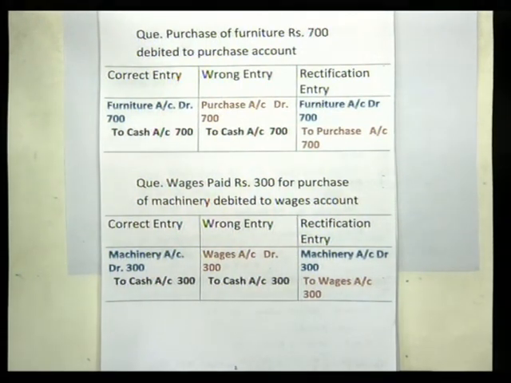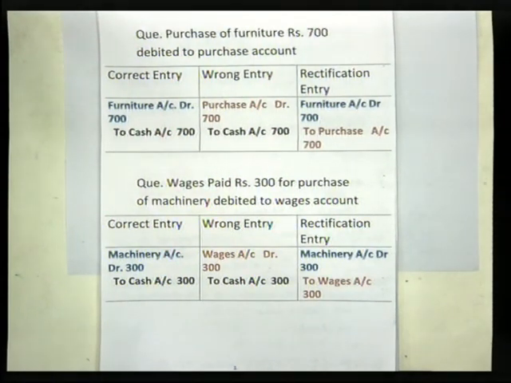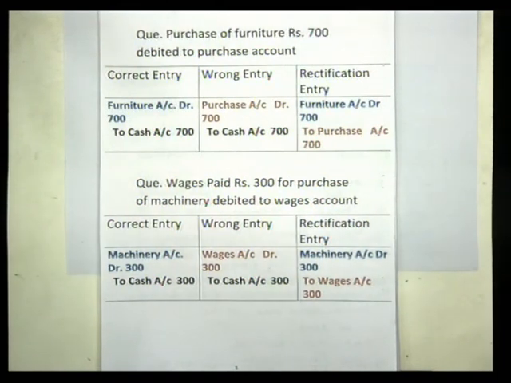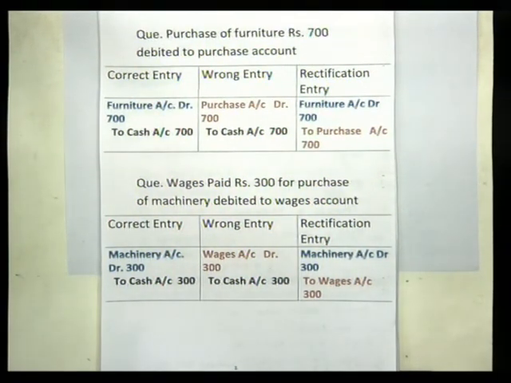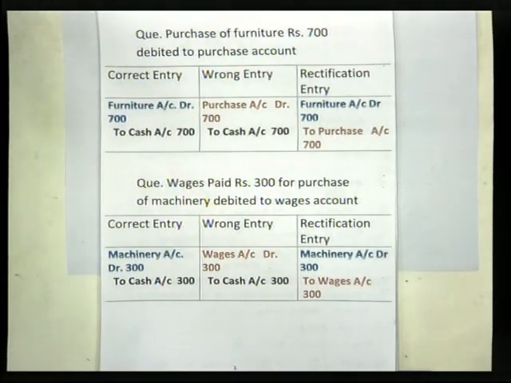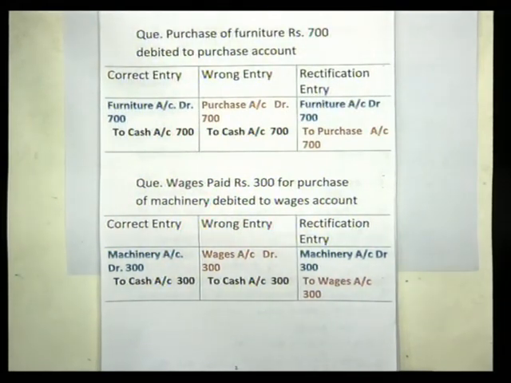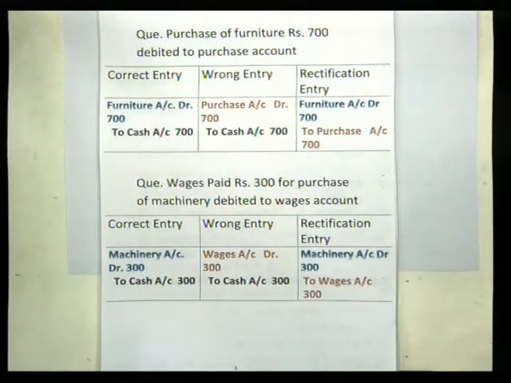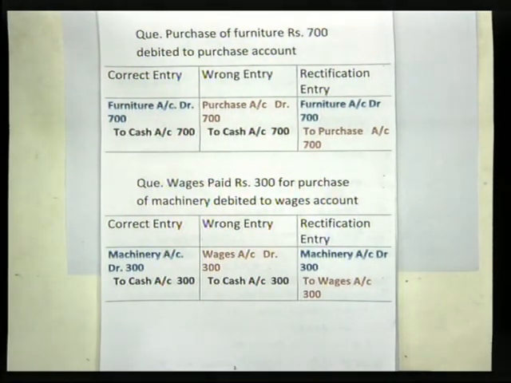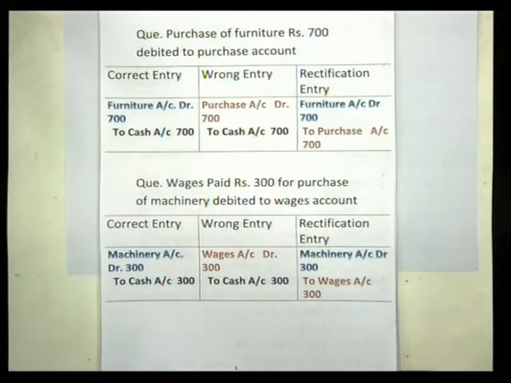So whenever you are purchasing the asset, particular asset account should be debited. Like whenever you are purchasing furniture account should be debited. Whenever you are purchasing machinery account should be debited. If you purchase land account should be debited. When you purchase motor car account should be debited. So here furniture account should be debited, purchase account should not be debited, because purchase account is used only for the purchase of goods. So here whenever you are purchasing furniture as an asset, so particular furniture account should be debited. So the correct entry is furniture account debited to cash account.